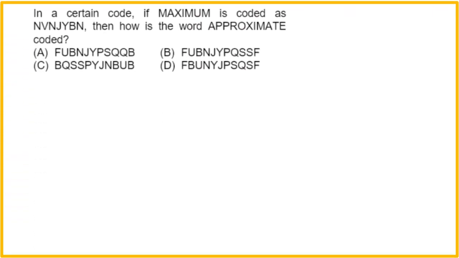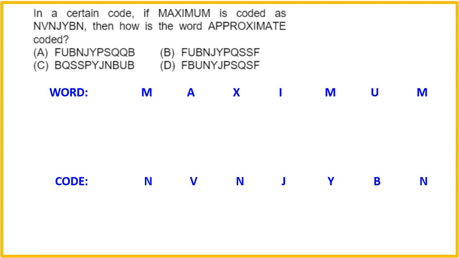Another question. In a certain code, if maximum is coded like this, then how is the word approximate coded? Well, we write the original word maximum and its coded word below it. Well, you can try this question, but you will observe that addition or subtraction directly does not work here. Okay, you can do alternate addition subtraction also, increasing decreasing order also, but it won't work here. A slight modification we need to do, and then we need to apply the logic, because directly addition subtraction is not working, it will work indirectly.